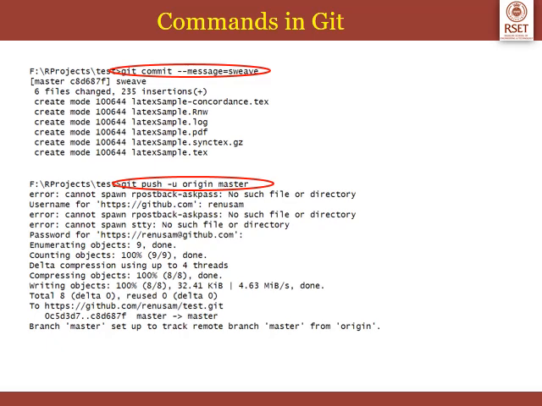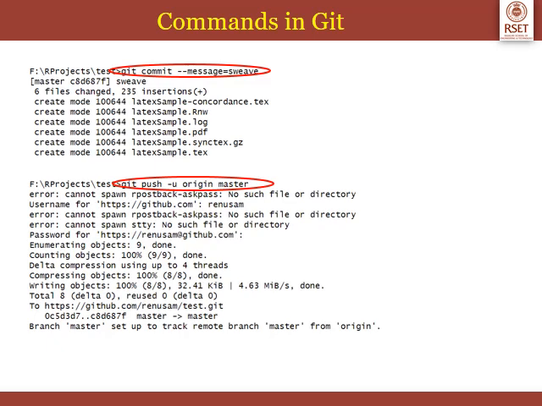So git commit --message equal to sweep. Here my commit message is sweep. If you want to enter a new long message, then you can give it within double quotes. Say this is my new commit. If that is your commit message, you have to give it within double quotes. So here in this case my commit message is sweep. If you press enter, then it will show how many files are changed, which are the files that are going to get committed. So here you can see the names of all 6 files that will get